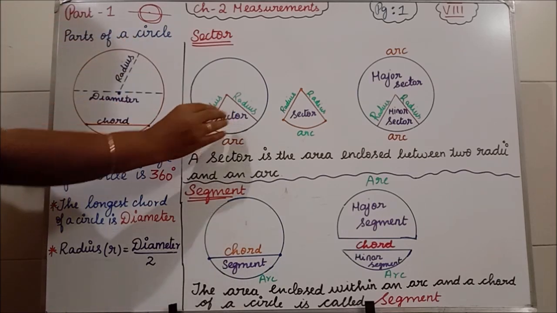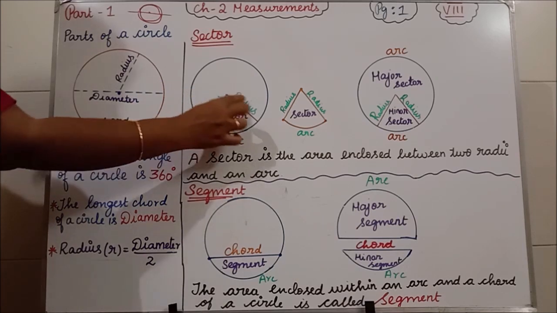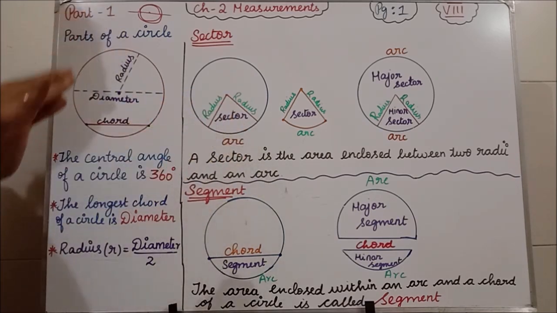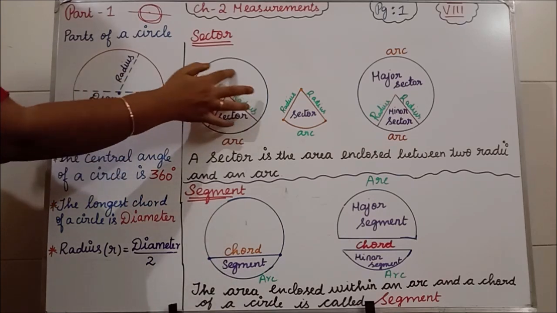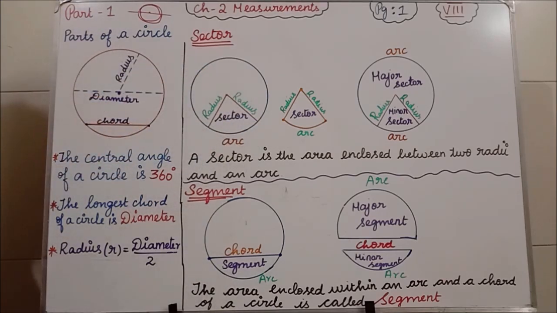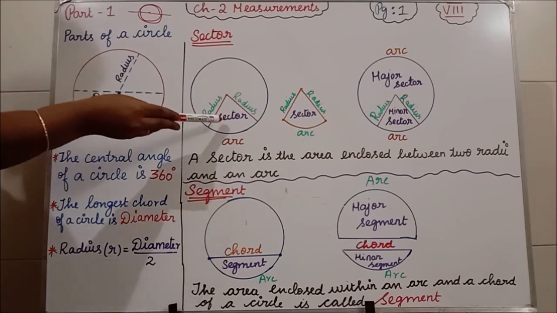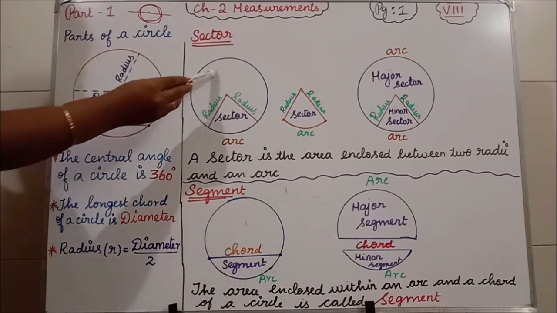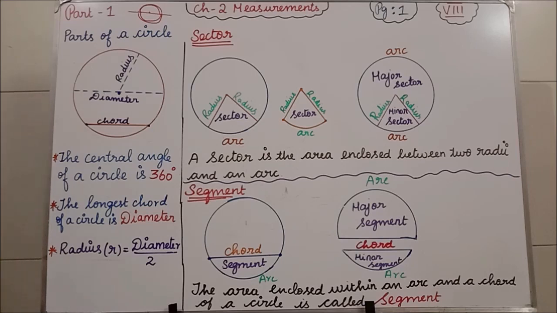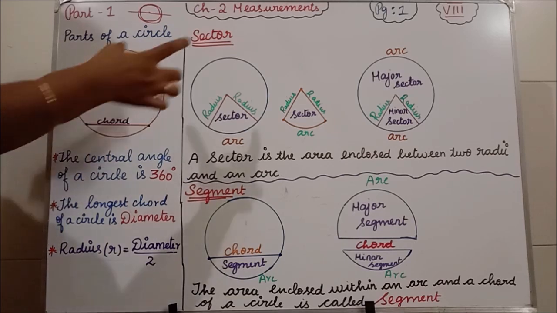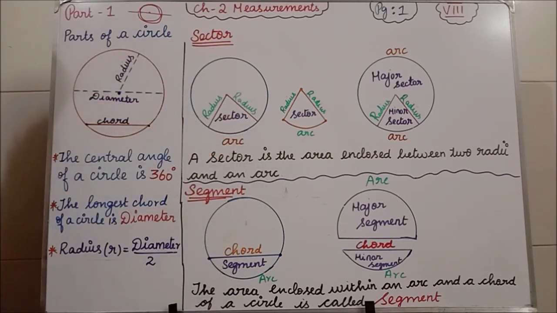The remaining area we will take as the major sector. Clear? This inside is called the minor sector. The remaining portion is called the major sector. I have written there. Will you be able to see there? Yes. Sector is the area enclosed between two radii and an arc. Clear all of you? Sector?